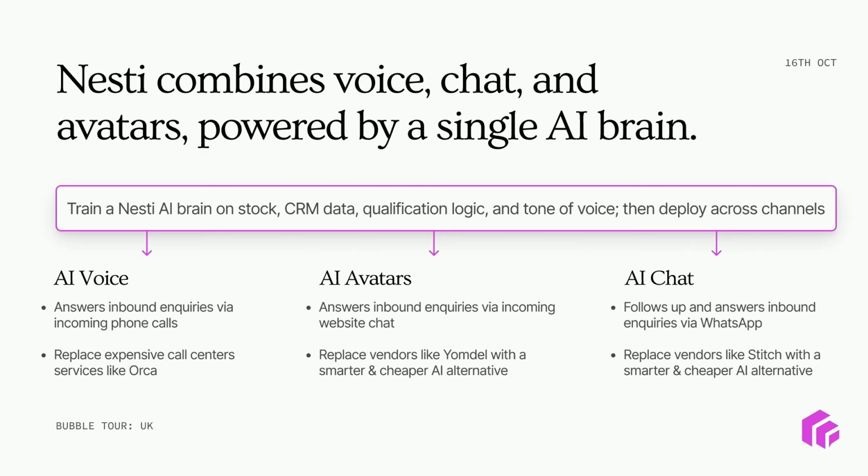And all these three are being powered by a single AI brain. So irrespective of where the conversation is happening between a real estate agent and a probable customer, all of that is just being fed into a single AI brain. And irrespective of the channel, the conversation stays the same.